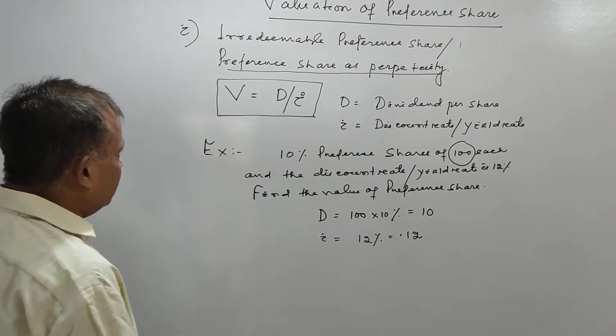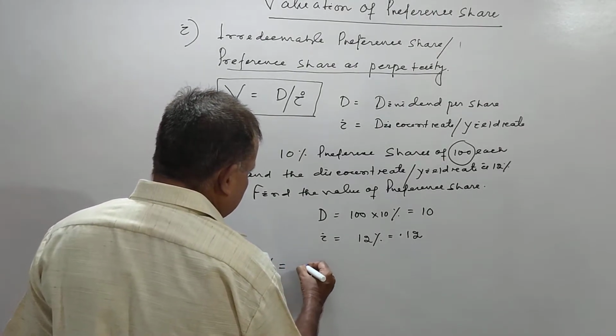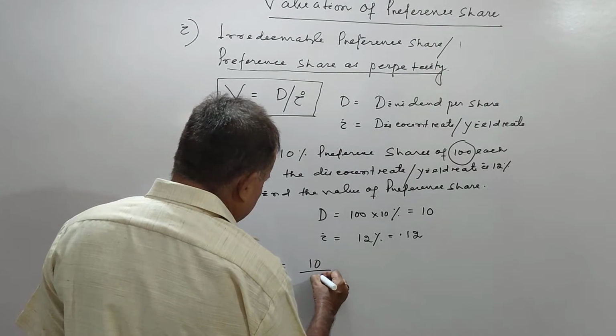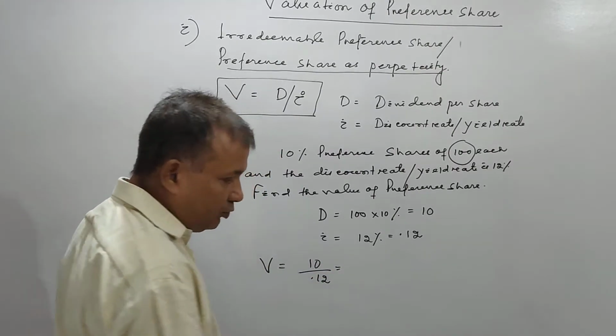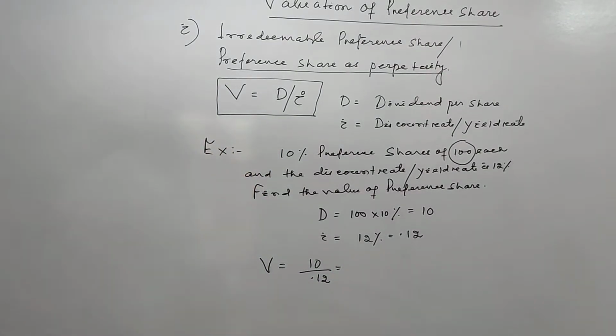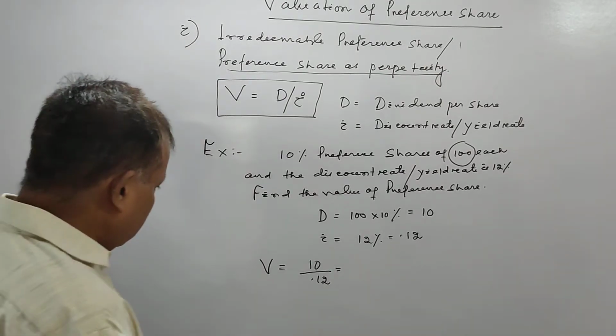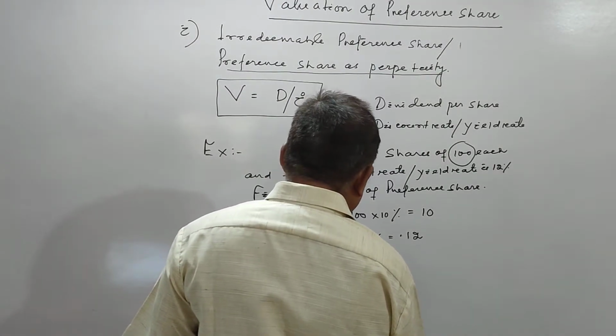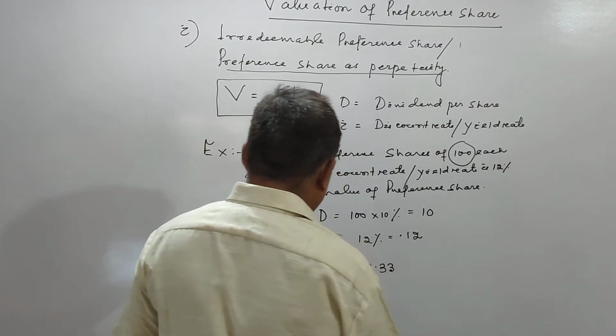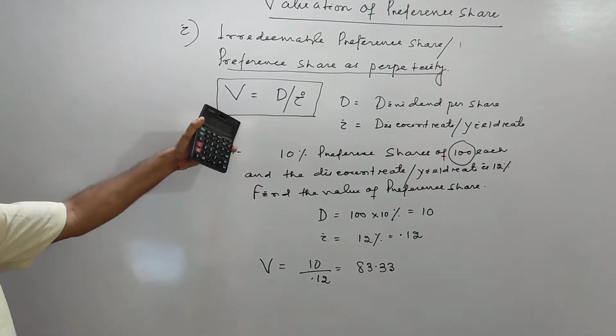So value of preference share V equal to 10 divided by 0.12. This is the value of preference share, and it comes to 83.33.